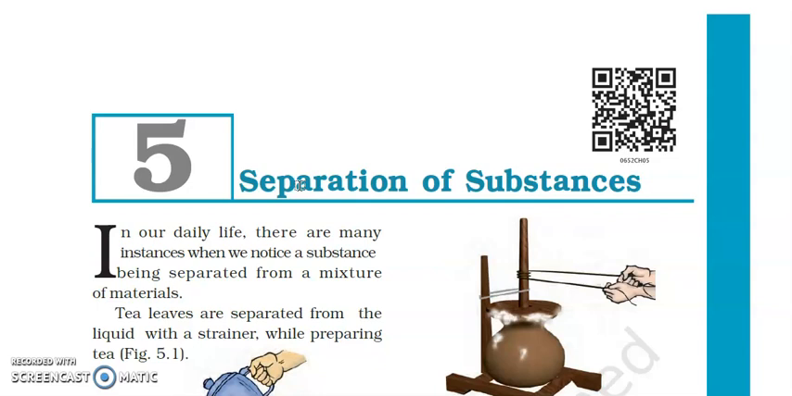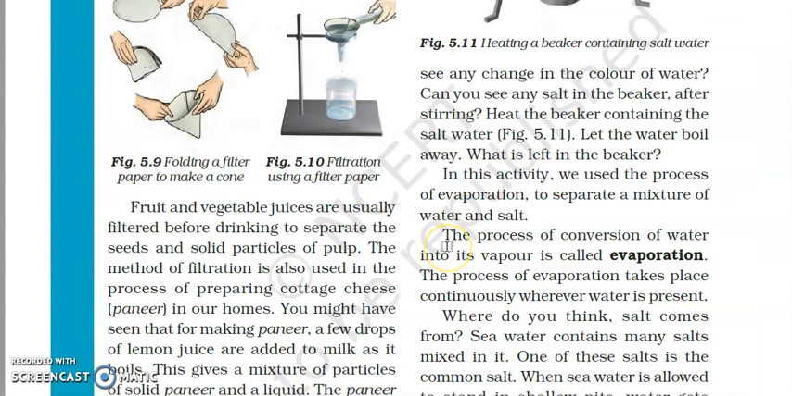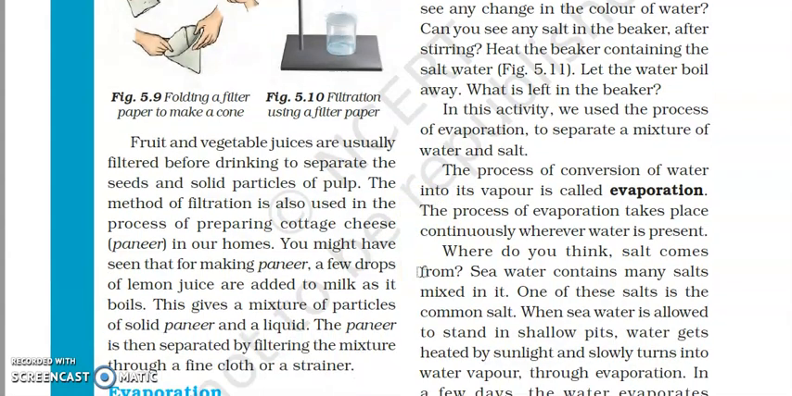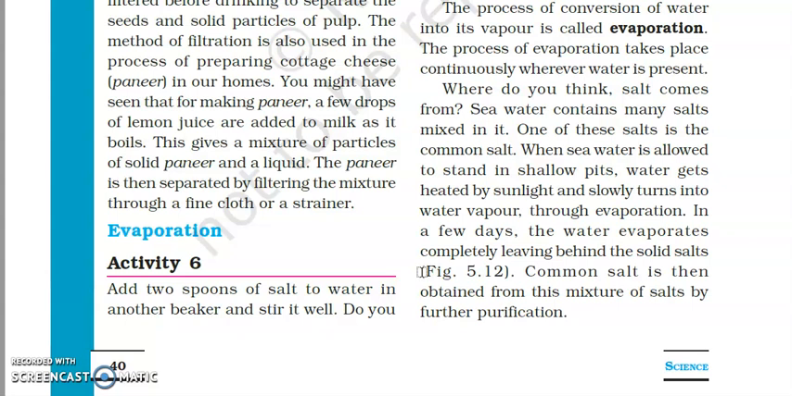I was explaining chapter 5, that is separation of substances, which is the fifth chapter of class 6 NCERT science. So in the previous two parts I have explained the different methods of separation. The first method I explained was hand picking, then threshing, then winnowing, sieving, sedimentation, decantation and filtration. Now today we will start with evaporation.